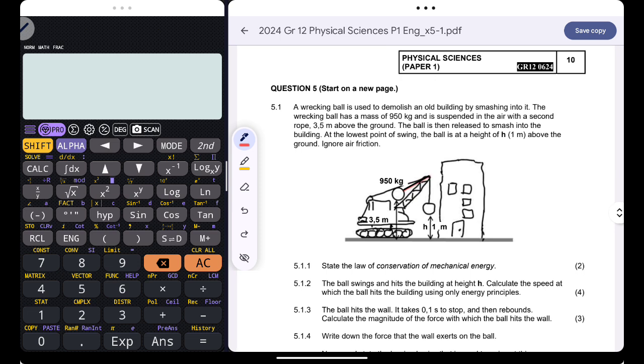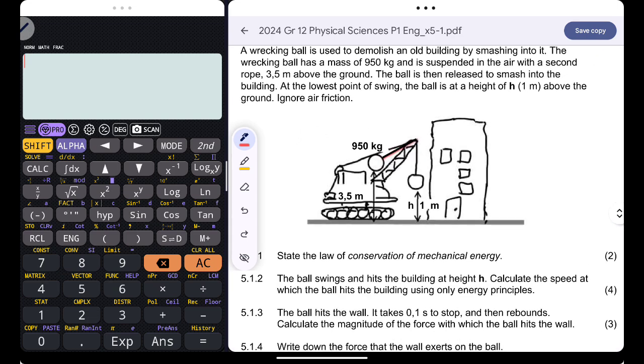We are told that a wrecking ball is used to demolish an old building by smashing into it. The wrecking ball has a mass of 950 kg and is suspended in the air with a second rope, which is 3.5 meters above the ground. The ball is then released to smash the building. At the lowest point of the swing, the ball is at a height H, which is just 1 meter above the ground. Ignore the effects of air friction.